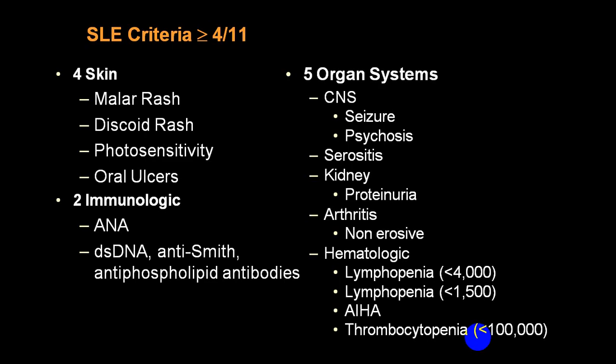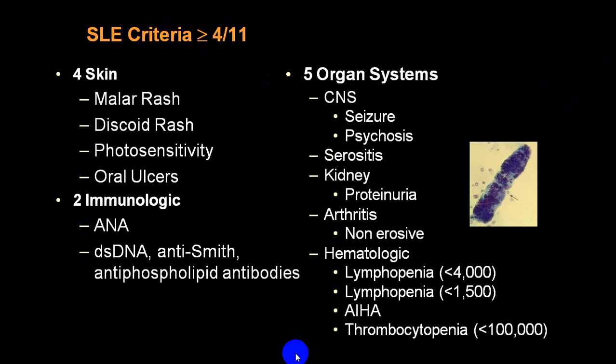We'll show you that. 4 skin criteria, 2 immunological criteria, 5 organ system involvement. Skin: malar rash, discoid rash, photosensitivity, oral ulcer. In immunology, that is blood study: ANA, anti-Smith antibody, DNA antibody. Organ-wise: CNS, sero involvement, kidney, arthritis, hematological involvement, etc. So out of these 11, any 4 involvement is in favor of SLE. We have got further slides.